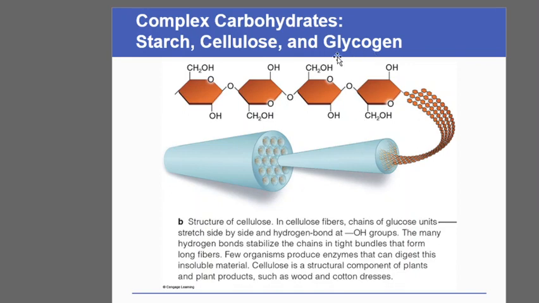Similar linkage is also seen in glycogen. So we can regard glycogen as animal starch. Glycogen and starch are the energy reservoir. Starch is the energy reservoir in the case of plants, and in the case of animals, glycogen is the energy reservoir.